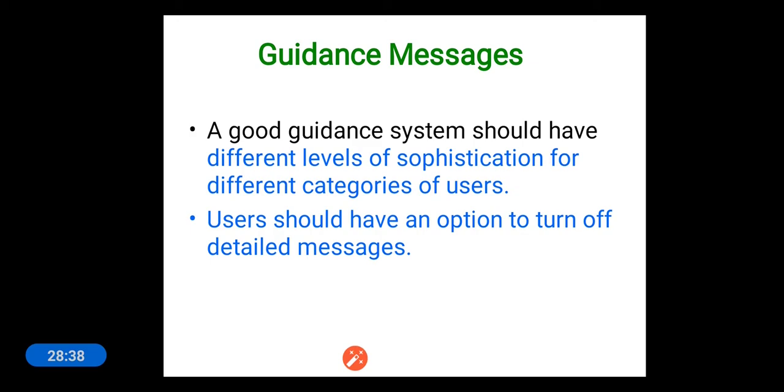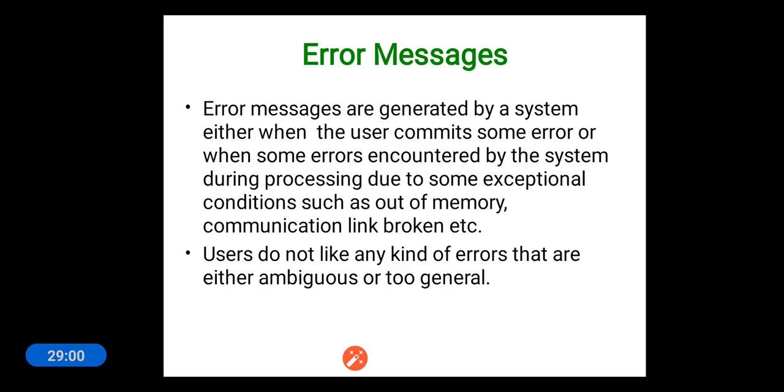Sometimes the user may be interested to read it, and sometimes users may not be interested to know the reason for long processing. In that case, it has to allow the user to turn off that detailed message. So that option should also be provided in guidance messages.